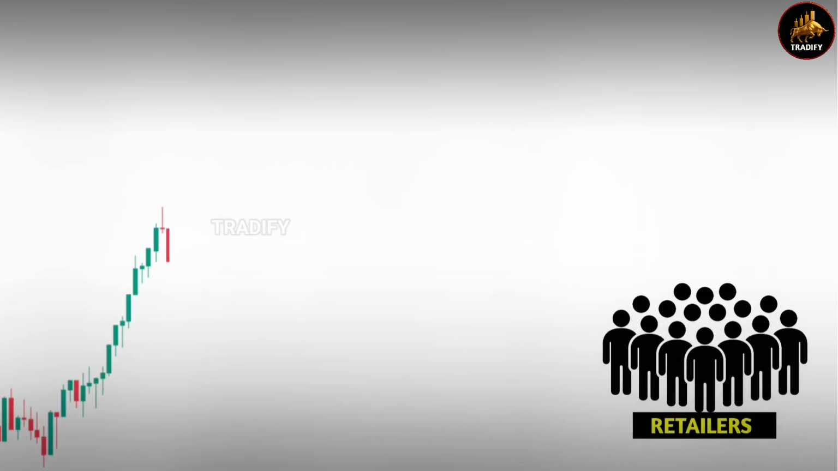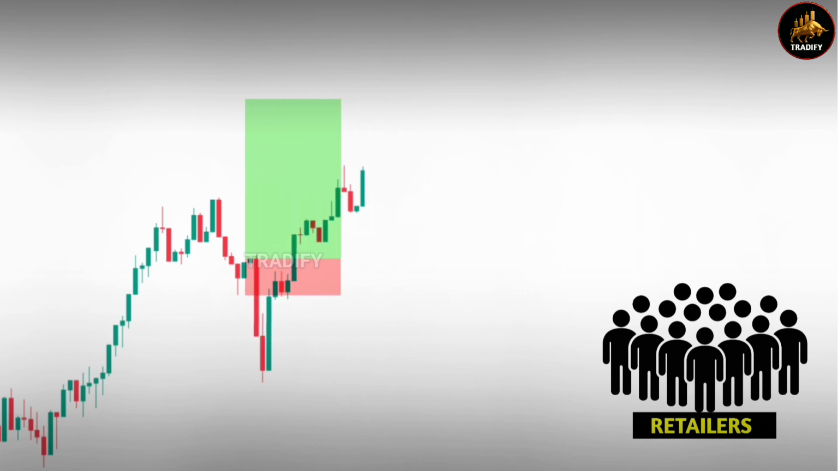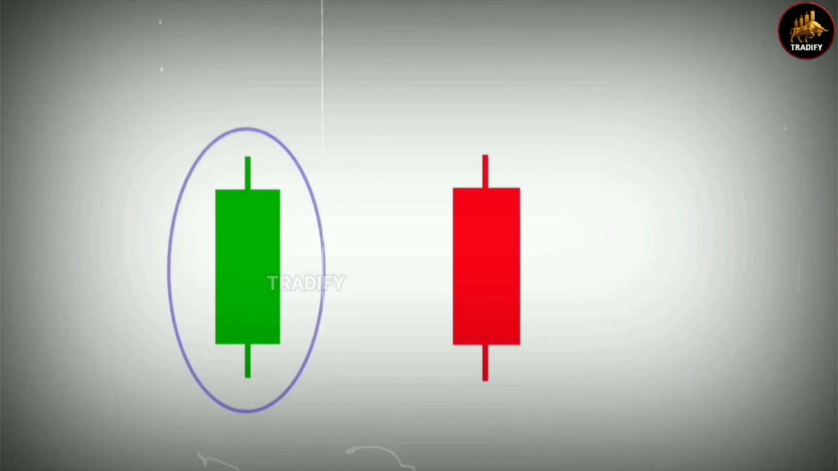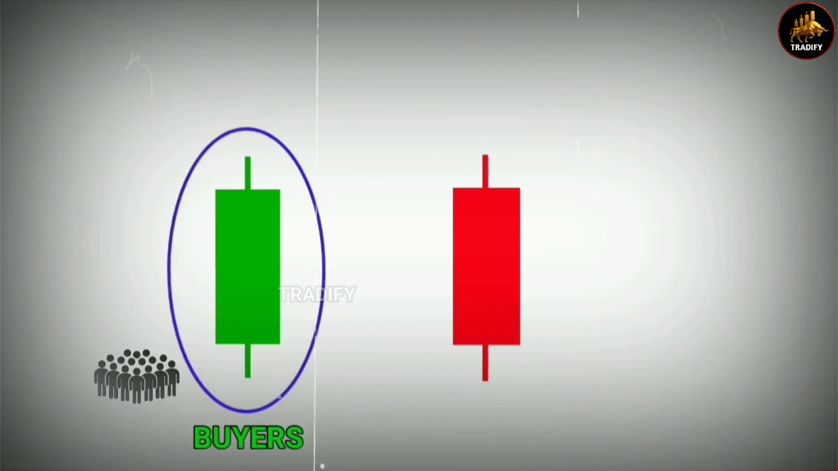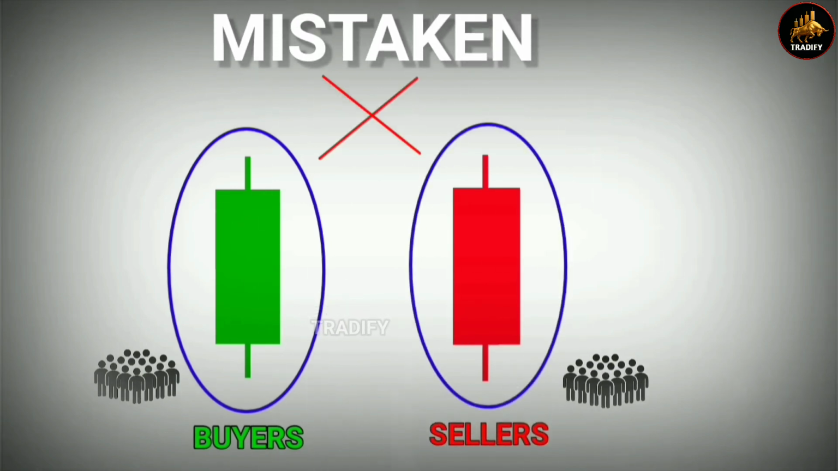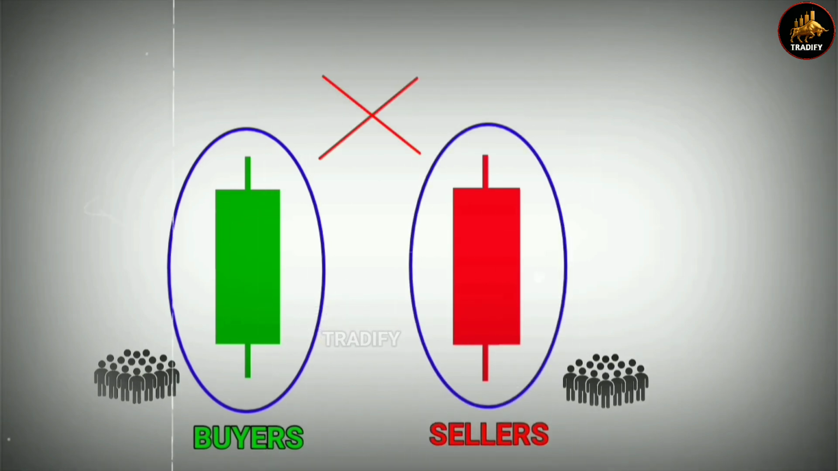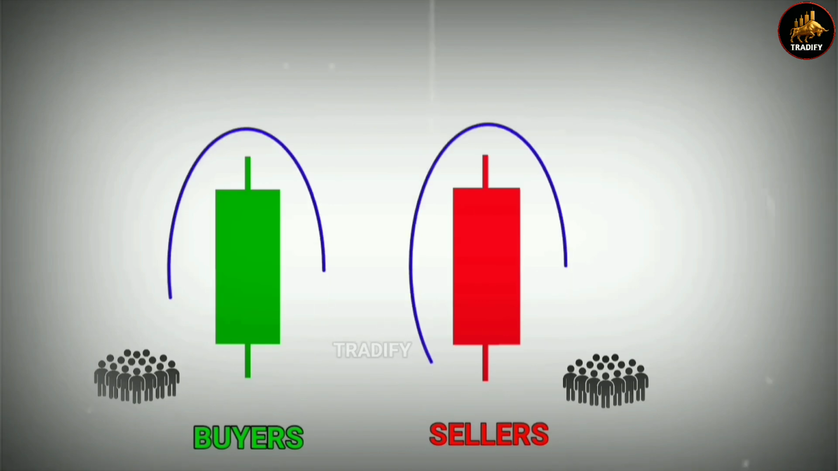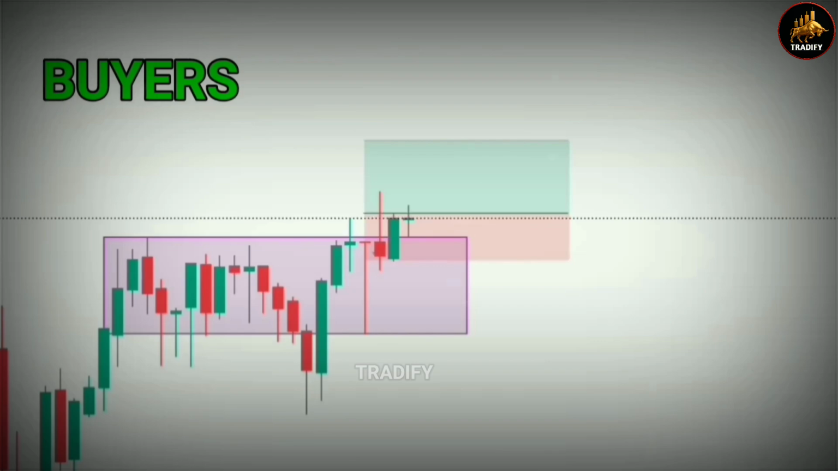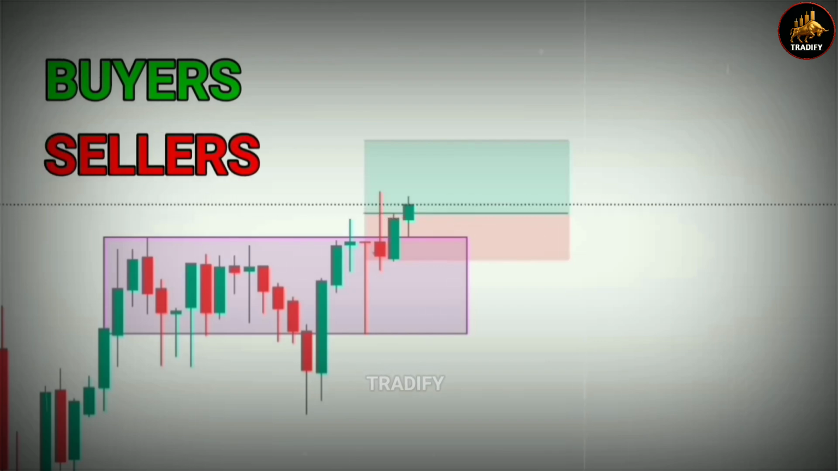There are many retail traders who do not understand candle psychology, and because of that, they take wrong trades and end up facing losses. If you also believe that a green candle means buyers are in control, or a red candle means sellers are in control, then you are absolutely mistaken. We cannot decide candle dominance just by its color. In today's video, we will clearly understand which candles are controlled by buyers and which are controlled by sellers.